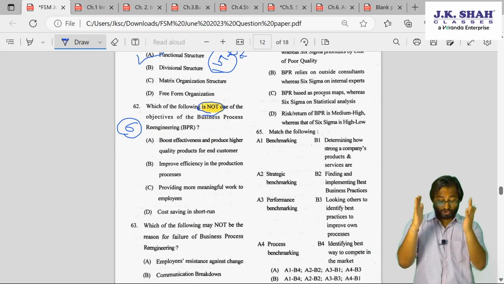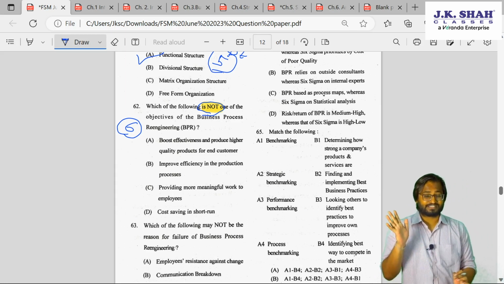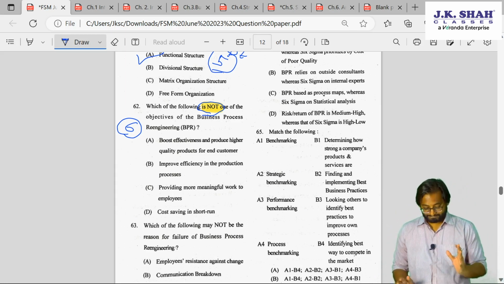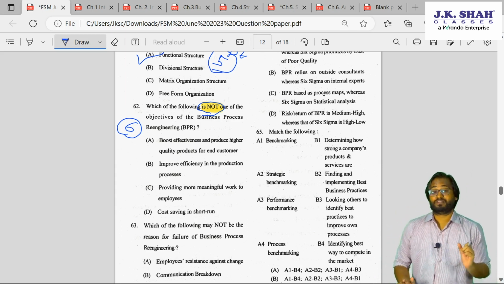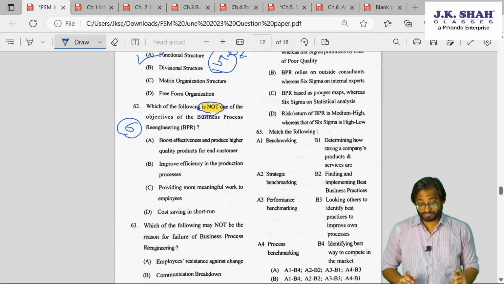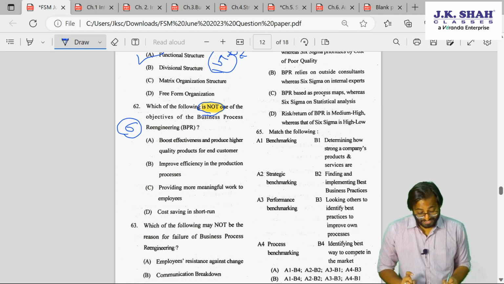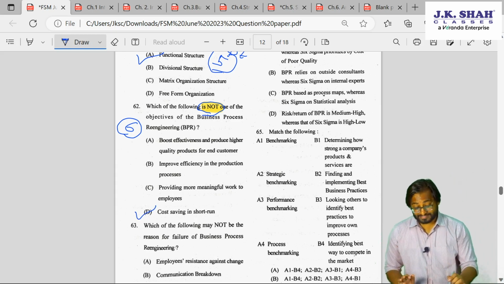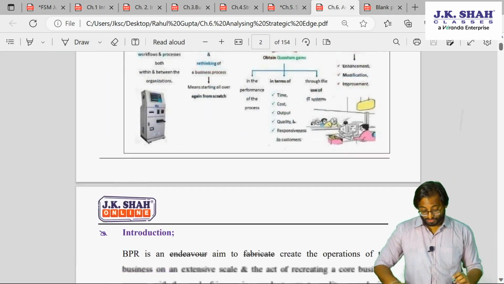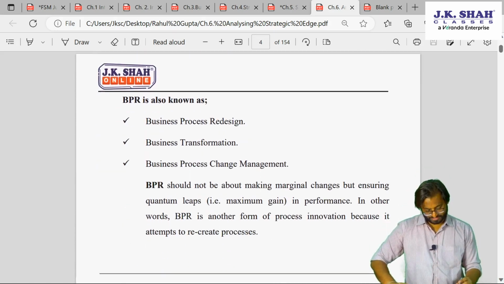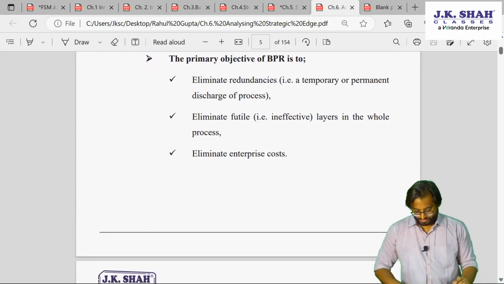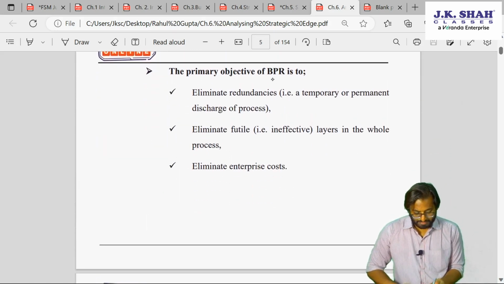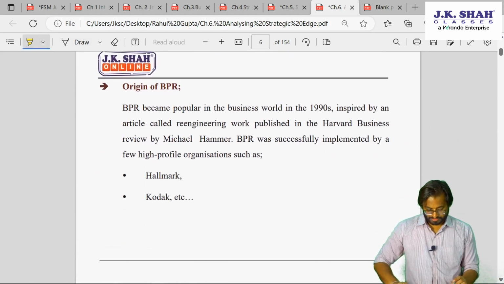Now you tell me, out of the three, which do you think will not be the objective? Think. Yes, many of you might have guessed this, right? Cost saving in the short run. So where can you find this? I believe if you have searched, you might have understood this. Again, this is primary objective. No problems. We will search for the objectives also.